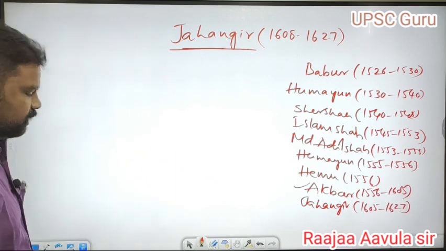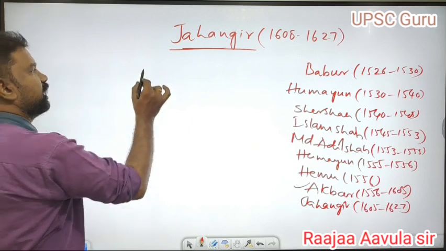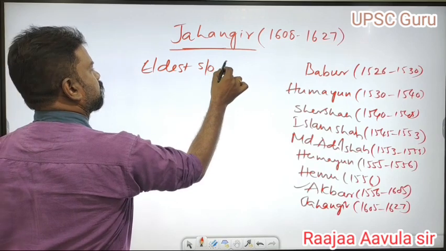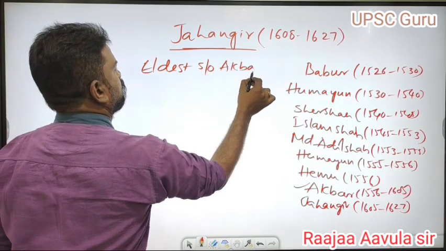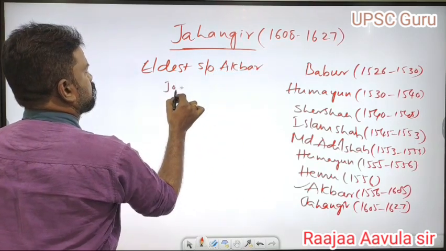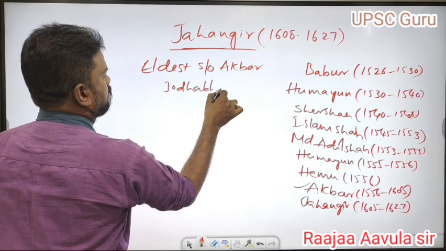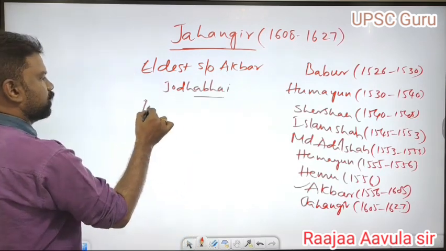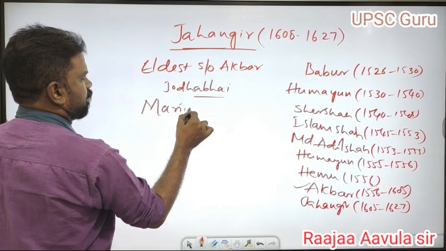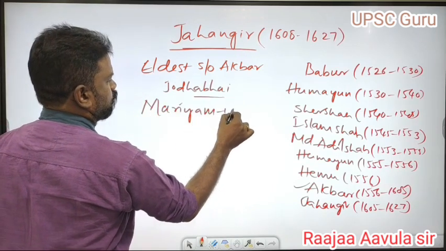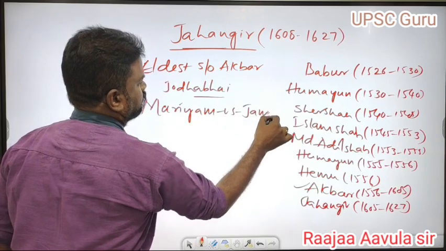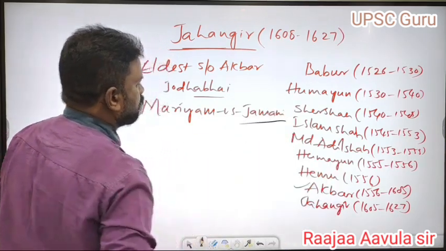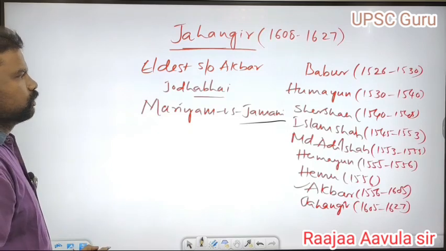After that, Jahangir. Jahangir was the eldest son of Akbar with Jodha Bhai. She was popularly called Jodha Bhai. She was also called Mariam uz Zamani.